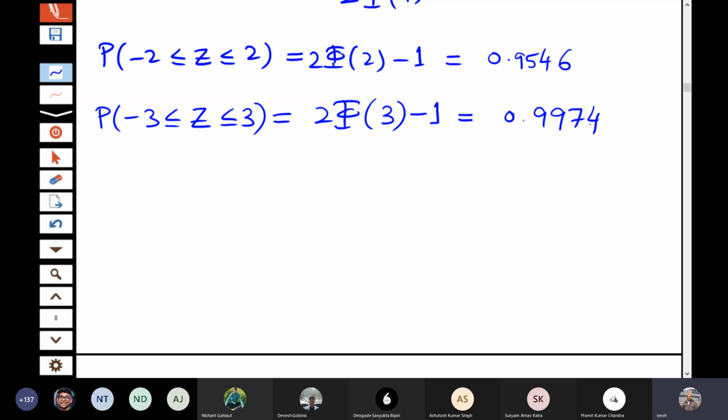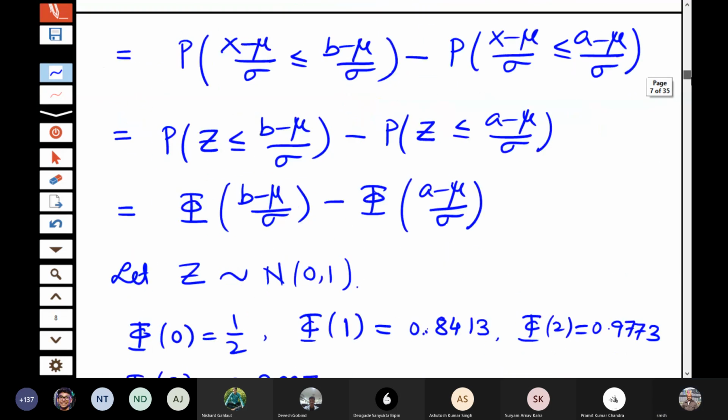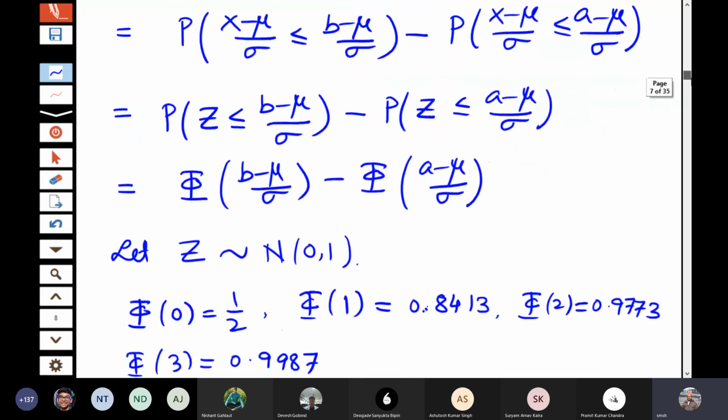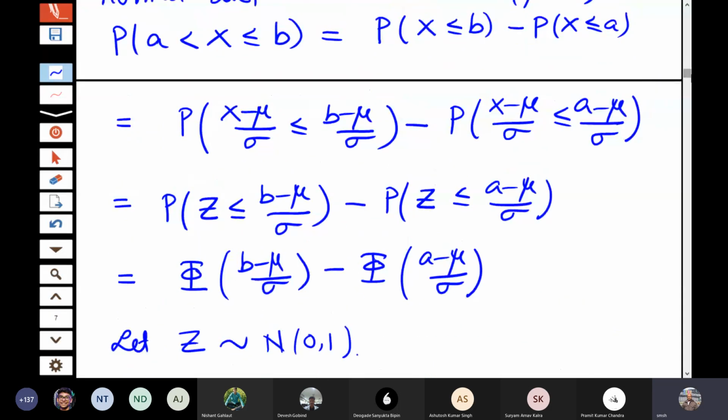Now let us use this relation that the probability of a less than X less than or equal to b is phi of (b minus mu) by sigma minus phi of (a minus mu) by sigma.